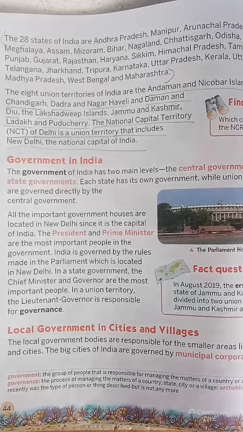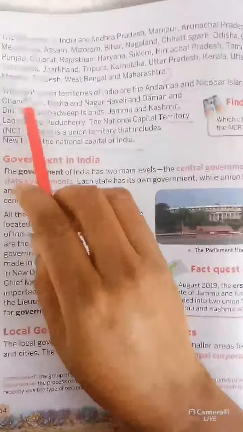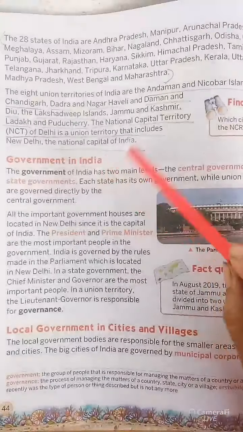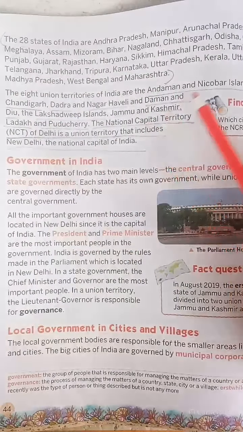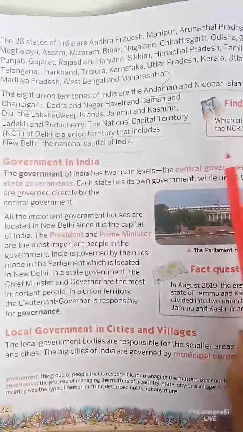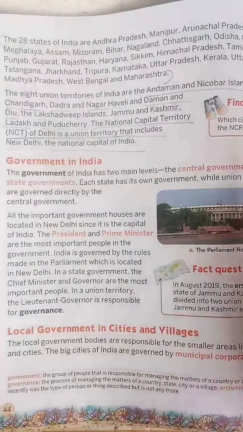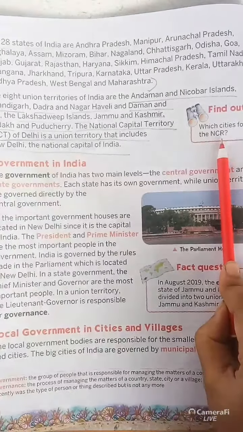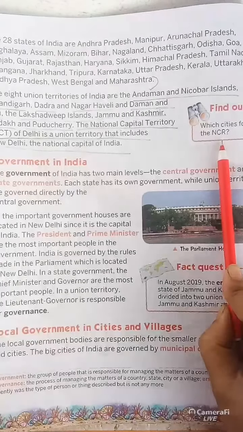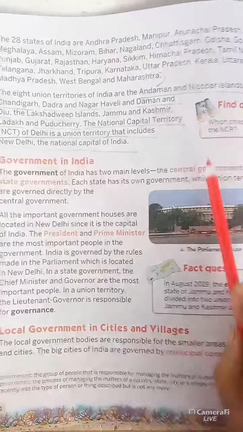The 8 union territories are the Andaman and Nicobar Islands, Chandigarh, Dadra and Nagar Haveli, Daman and Diu, the Lakshadweep Islands, Jammu and Kashmir, Ladakh and Puducherry, and the National Capital Territory, which means NCT. The NCT's full form is National Capital Territory, and beside it, the cities around it form the NCR, which stands for National Capital Region.